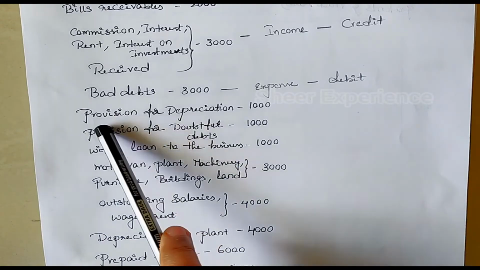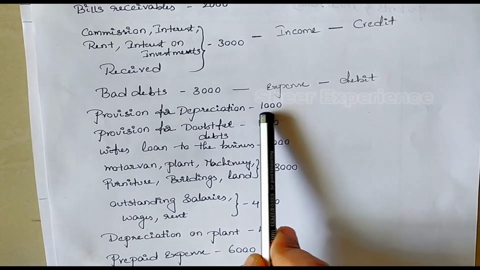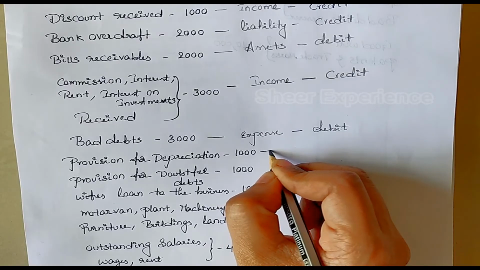Next one is provision for depreciation. Provision is nothing but the estimated amount created by the business in order to cover the future loss or expense. Here they have given provision for depreciation. In place of depreciation, we may get provision for doubtful debts or provision for repairs or provision for tax.